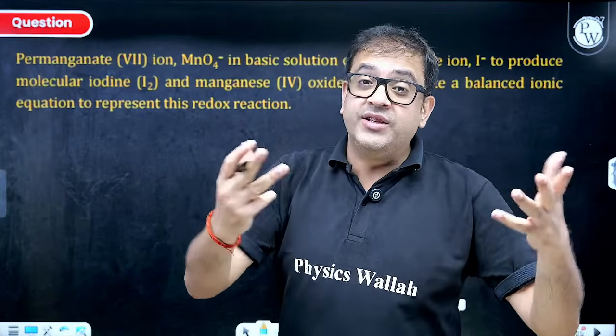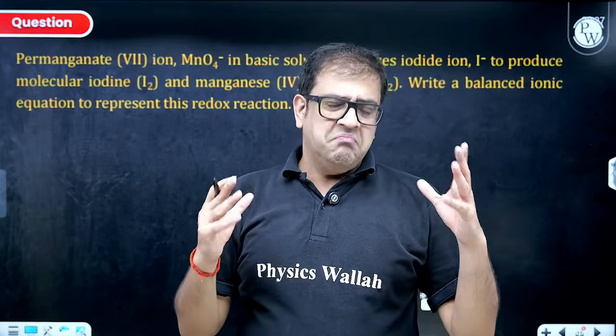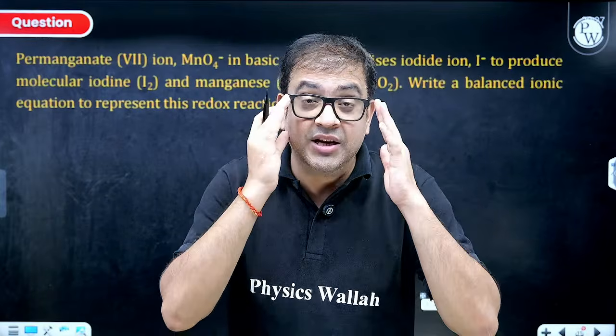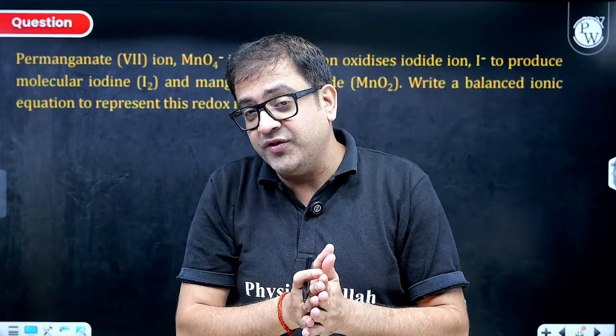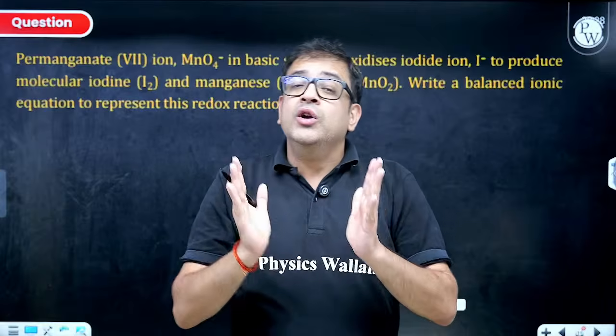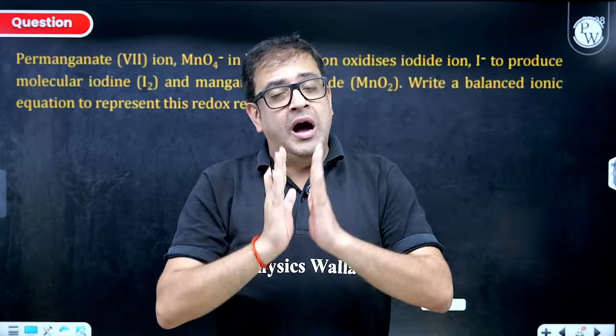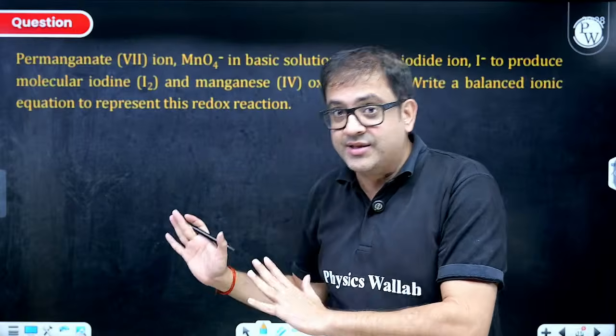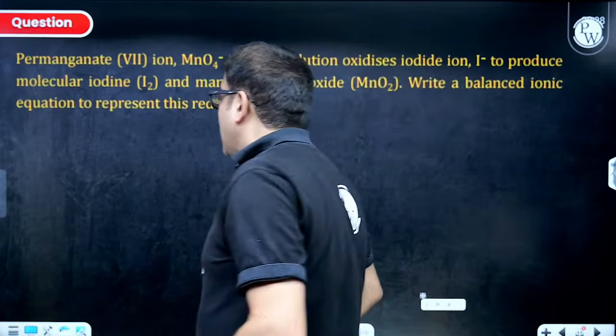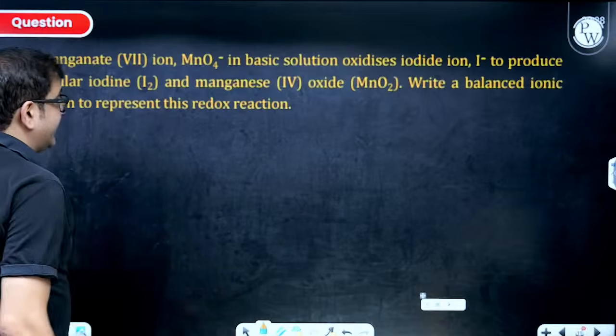Sir, the oxidation number method, beta, actually technically for your NEET examination works 90% of the time, but beta, RE-NEET doesn't happen 90% of the time. That's why I'm telling you, you should please at least know how to balance using the ion-electron method, that too in basic medium. So I'm going to balance it using the ion-electron method. How to do it? Let us try and learn this, beta.